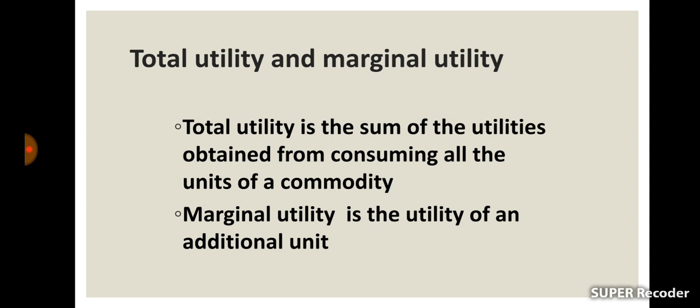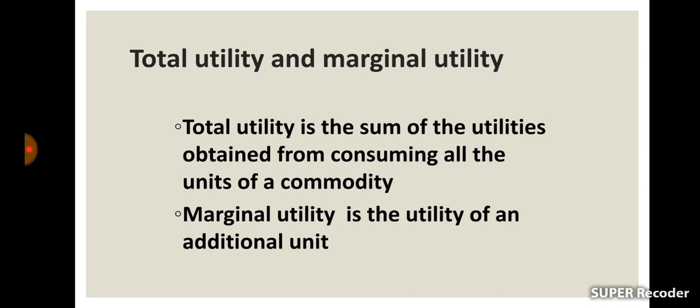Total utility and marginal utility. Total utility is the sum of the utilities obtained from consuming all the units of a commodity. Marginal utility is the utility of an additional unit. It refers to the utility derived from the last unit of a commodity consumed.